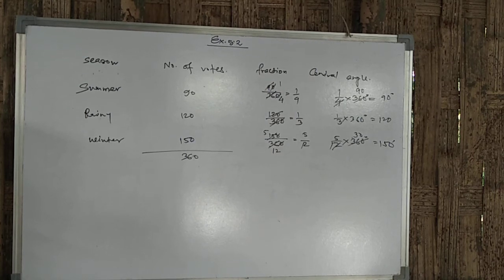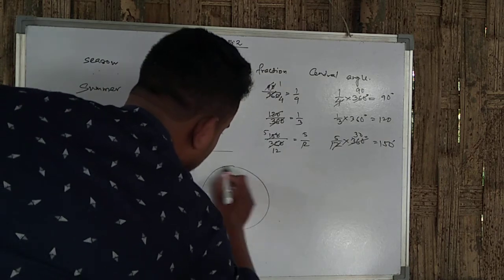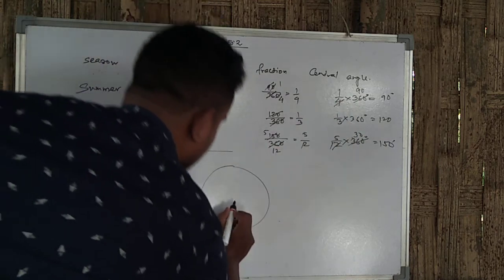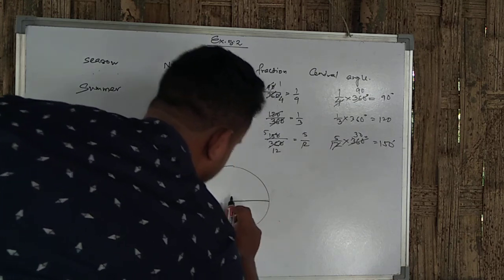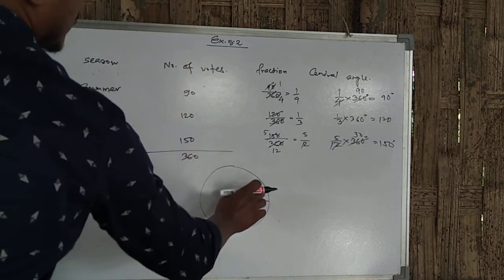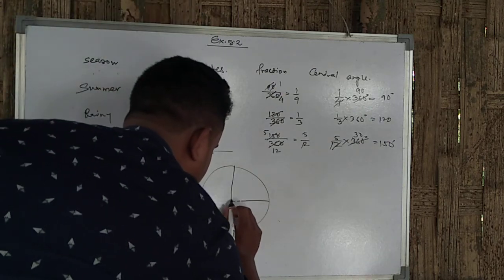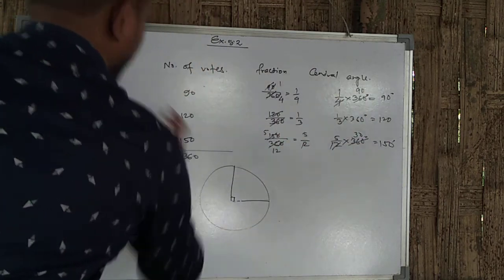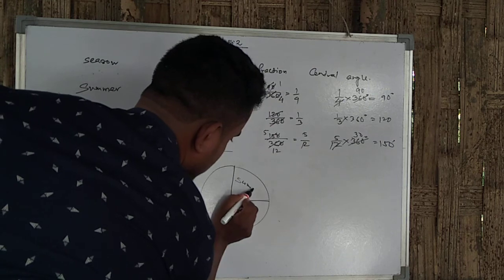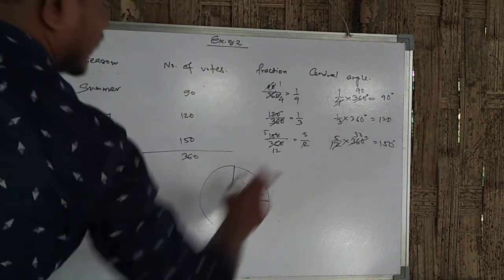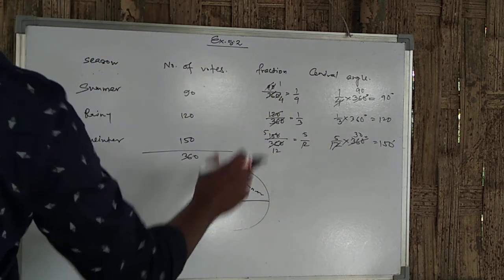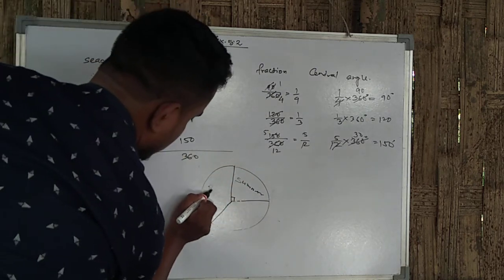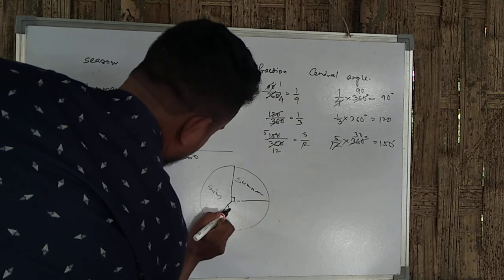Now draw a pie chart to show this information. First draw a circle. First one is 90 degrees. From the center to the circle join a line. Then by using a protractor draw an angle of 90 degrees. 90 degrees was summer, so this one is summer. Next 120 degrees. Make an angle of 120 degrees using a protractor, and this one is rainy. And the remaining was winter.